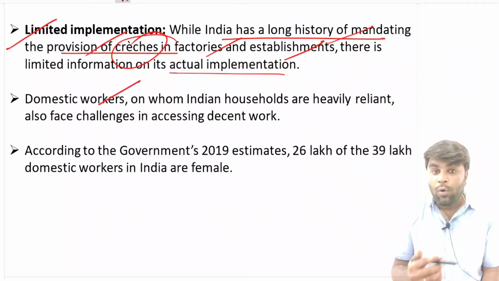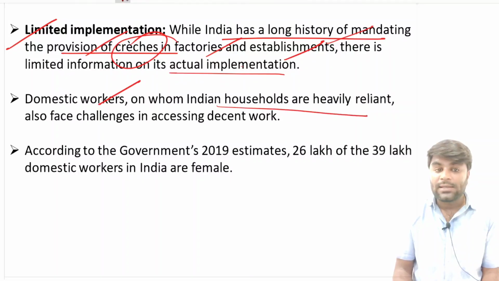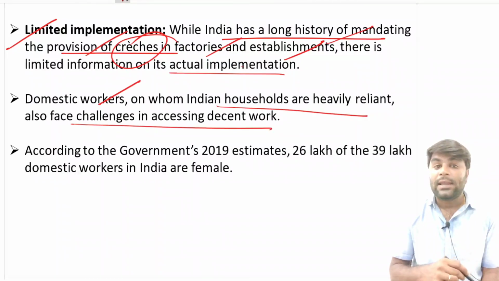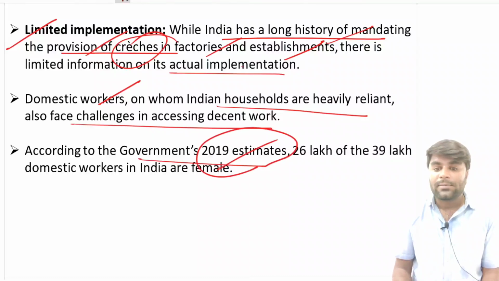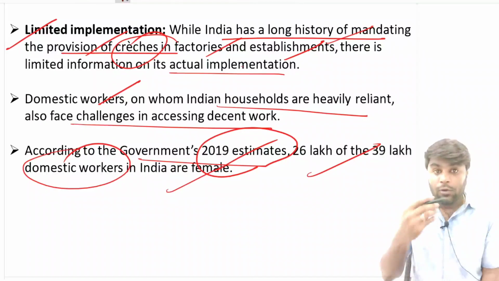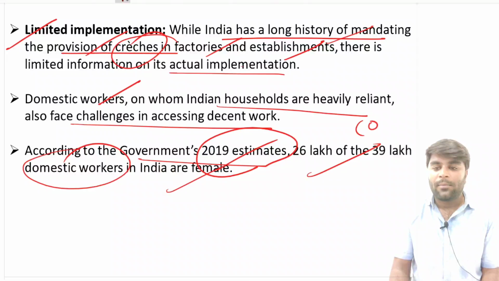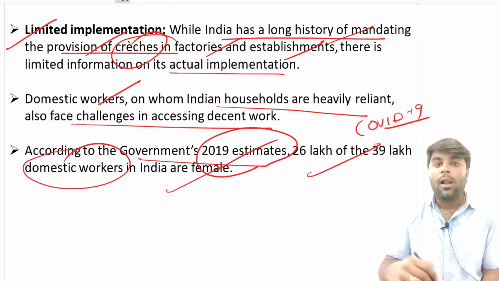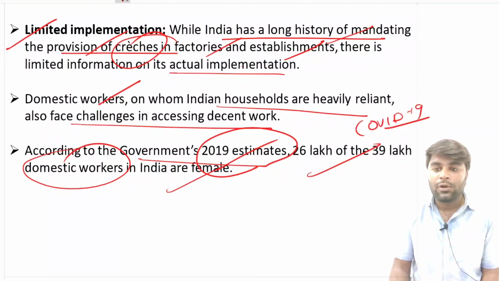Domestic workers, on whom Indian households are heavily reliant, also face challenges in accessing decent work. You know that, according to the government's 2019 estimates, 20 lakh out of 39 lakh domestic workers in India are female. And you also know about the COVID-19 pandemic. During the pandemic, these workers provided the basic services for families.